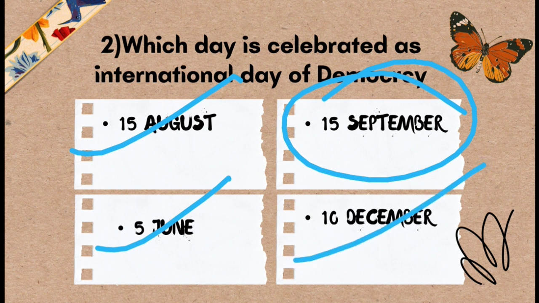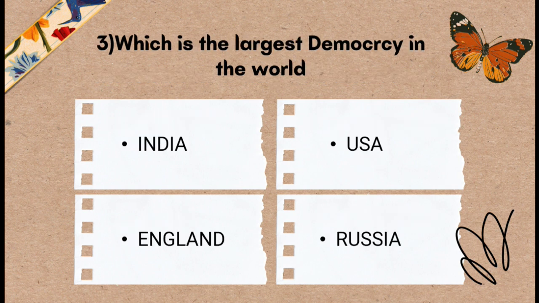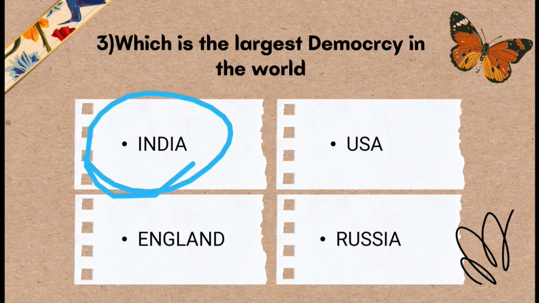Okay, quickly go to question number 3. Question number 3 asks, which is the largest democracy in the world? And options are: option A India, option B USA, option C England, and option D Russia. Among the following countries, which is the largest democracy in the world? And the correct answer is option A, India is the largest democracy in the world.